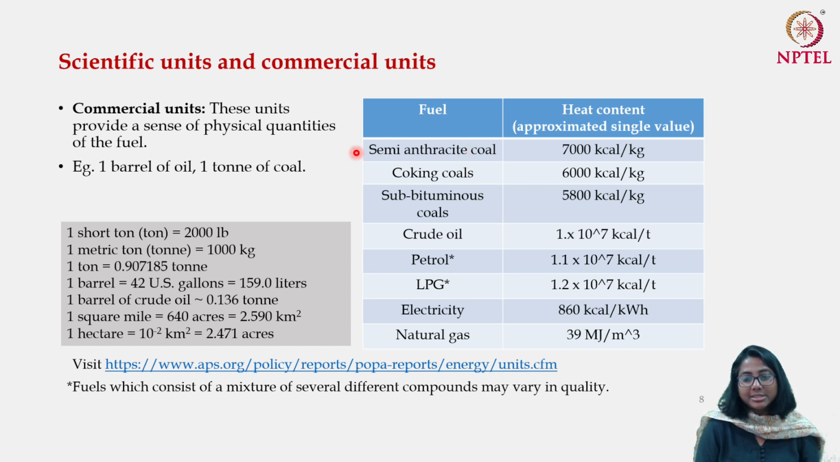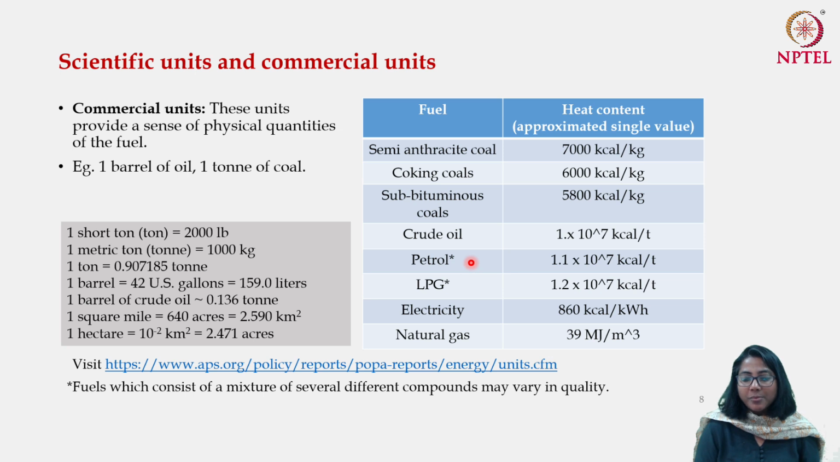If you take the semi-anthracite coal, then the heat content of semi-anthracite coal is 7,000 kilocalorie per kg. Now you have to be careful to understand that there is no one single heat content because the quality of the coal may vary. Therefore, ideally you should get a range. However, we take some average value which is in between. So all the values which are reported here are sort of an average value for each fuel. The second one is the coking coal. For coking coal, the heat content is a little less than the semi-anthracite coal, which is 6,000 kilocalorie per kg. Similarly, you can get the heat content of other fuel as well.